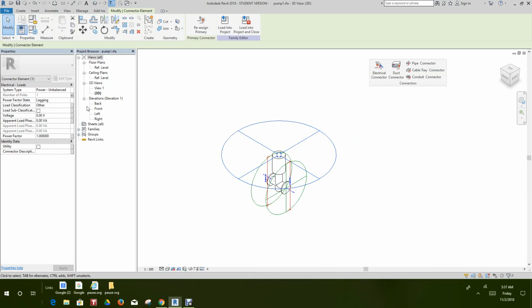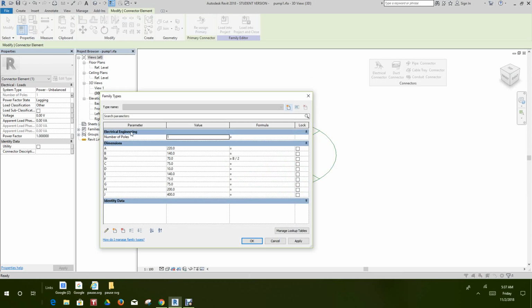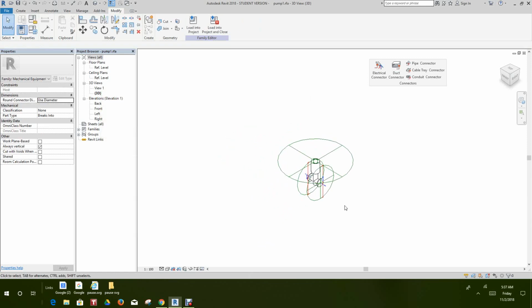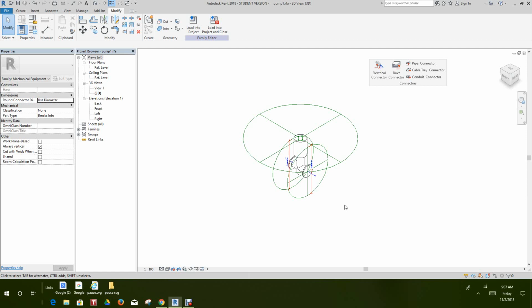So now we see that the number of poles is locked, and the only way we can change it now is in the electrical types. So we can change it here to anything we want. Okay. So now let's do that with the rest of the parameters.